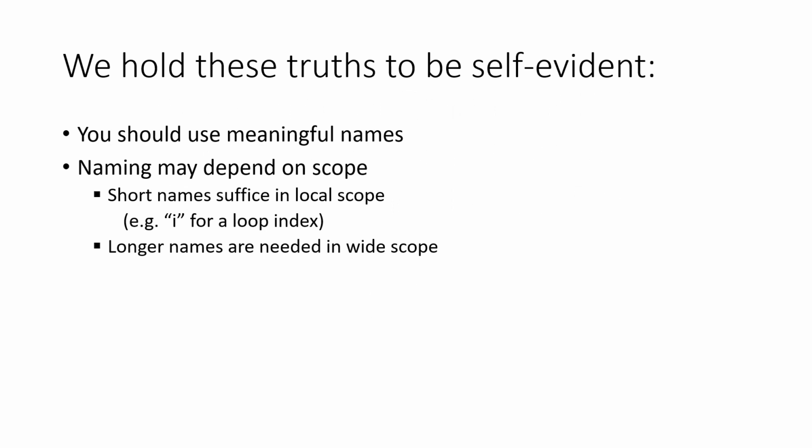So we all teach our students that they should use meaningful variable names in the programs that they write. And it's also widely agreed that naming may depend on scope. So in a very narrow scope, such as a loop, you may use i for a loop index. But if you have a wider scope, like a long function, you probably need a longer name to express the intent of the variable.